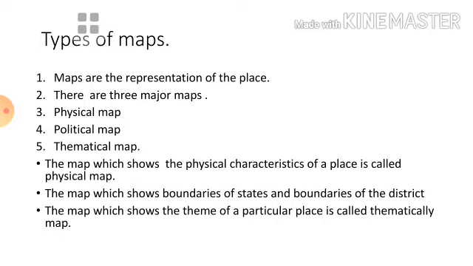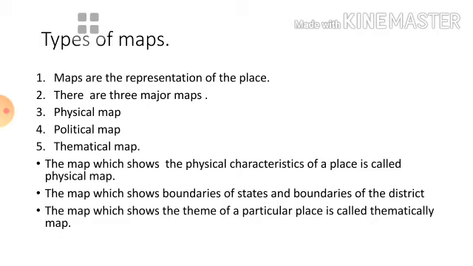So, we start a wonderful lesson, that is reading and analysis of maps. Before we start the lesson, let us learn what is meant by a map. A map is a representation of a particular place. There are so many types of maps. We can broadly divide them into three parts. There are three types of maps: one is physical map, second one is political map, third one is thematic map.